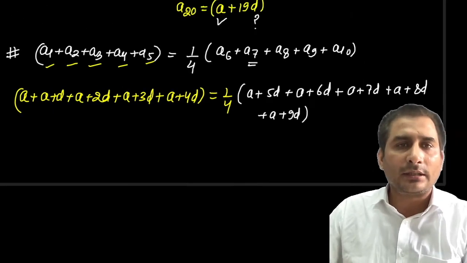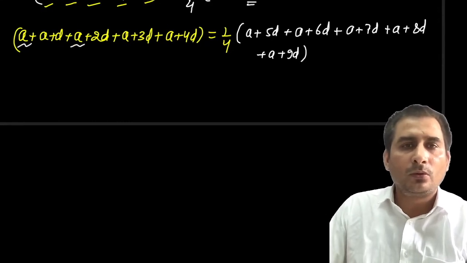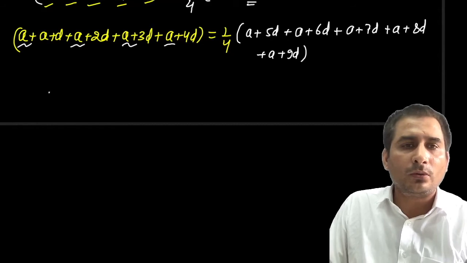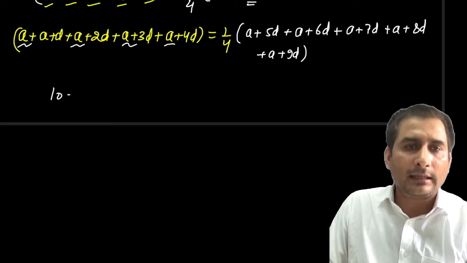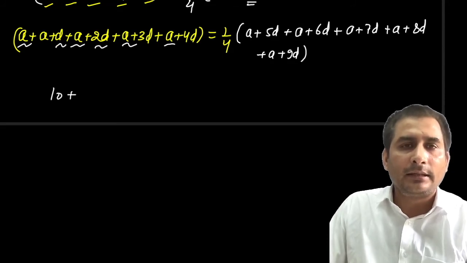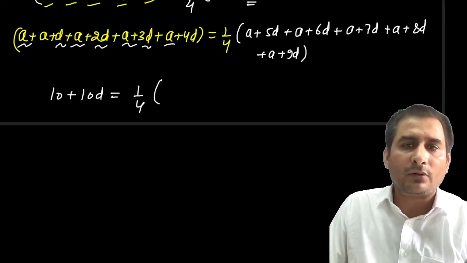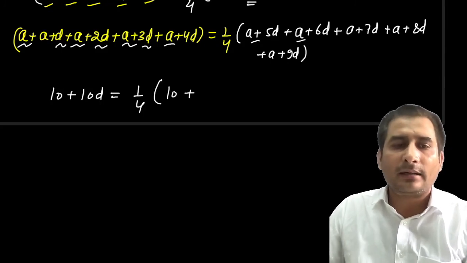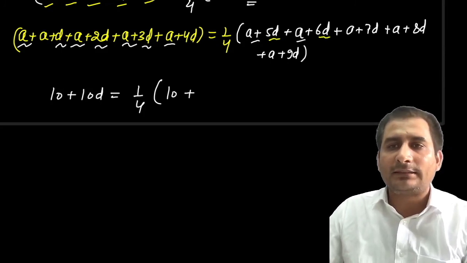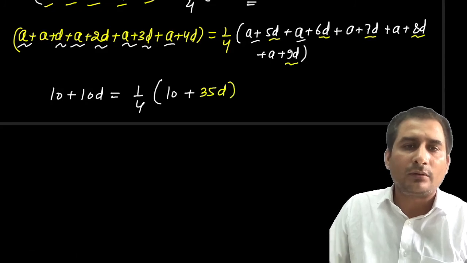Now a is given in the question as 2, so 2, 2, 2, 2, 2, a came 5 times, so 5 times 2 is 10. And here look at d: 1, 2, 3, 4, so 10d is equal to 1/4. Here a comes 5 times, so this will be 10. And how many d? 5 plus 6 is 11, plus 7 is 18, plus 8 is 26, plus 9 is 35d.